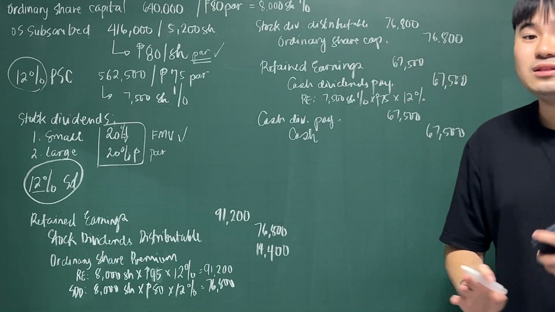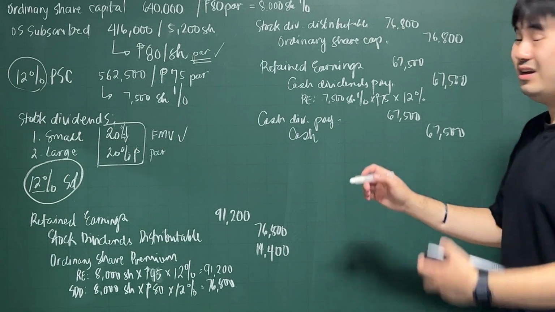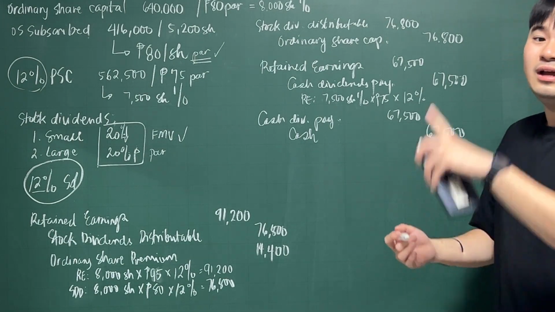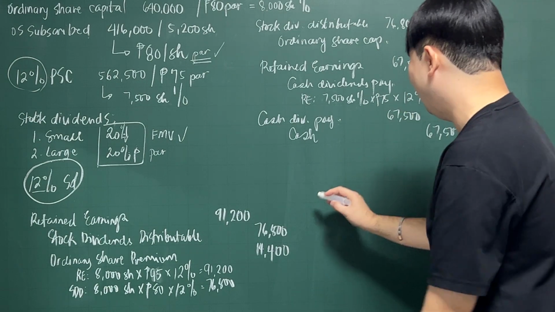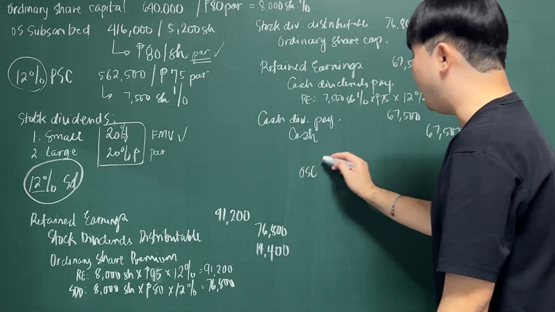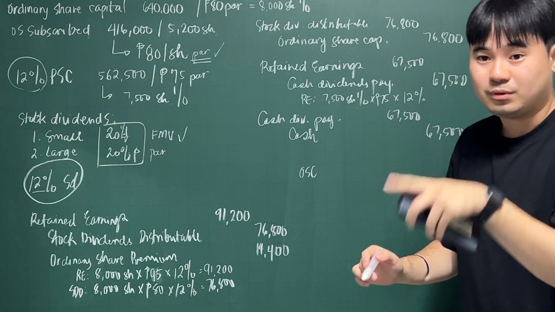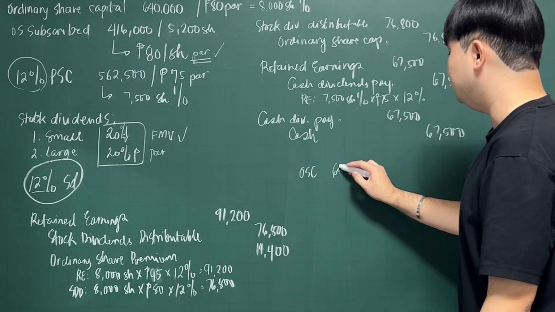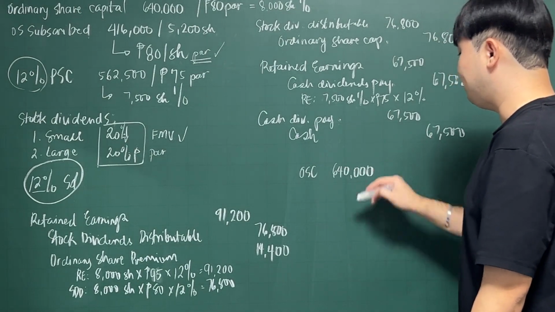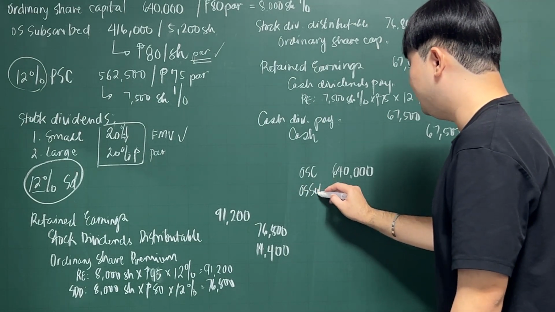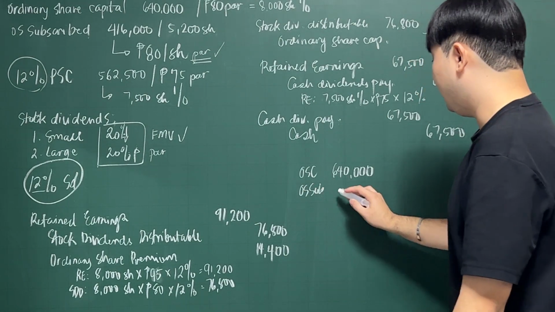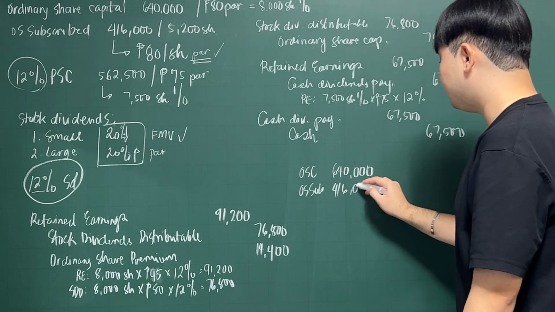So I will be writing first the beginning balances. I usually do it like this since I was teaching this 5 years ago, okay? So let's start with your ordinary share capital as given to you in the problem, that is 640,000. And then you also have your ordinary share subscribed, which is 416,000.